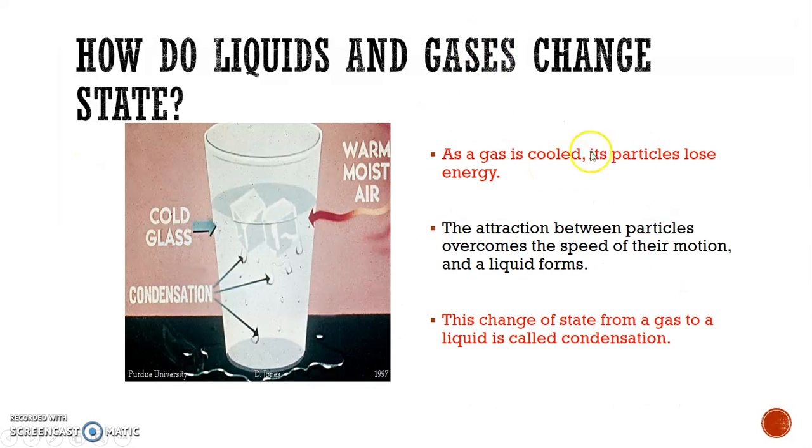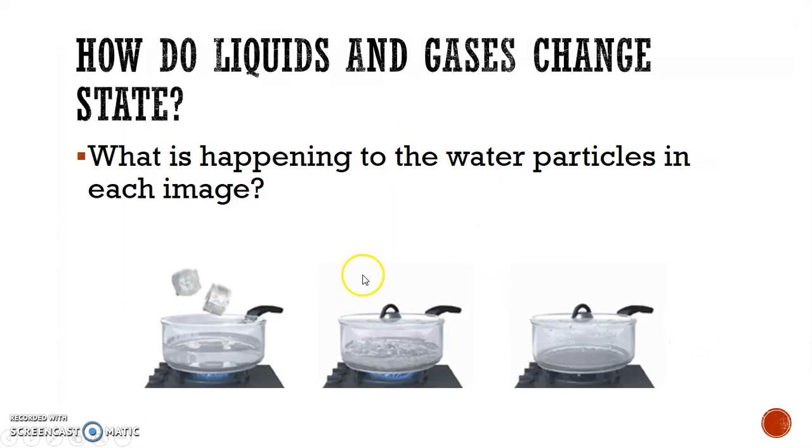Okay, now if a gas is cooled, it's going to lose energy, and those attractions will get stronger, and the speed of their motion will get a little slower, and this is called condensation. So when you go from a gas to a liquid, it's condensation. Okay. So here we go.